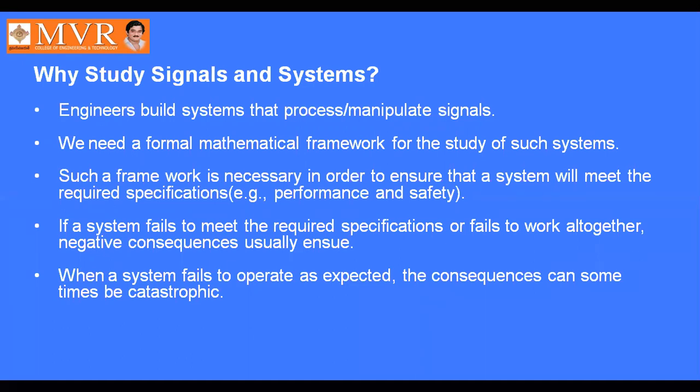Okay, this is the need for signals and systems. A system processes or manipulates signals, so a formal mathematical framework for the study of such systems is needed. Such a framework is necessary in order to ensure that the system will meet the required specifications like performance and safety. If the system fails to meet these required specifications or fails to work altogether, negative consequences usually ensue.